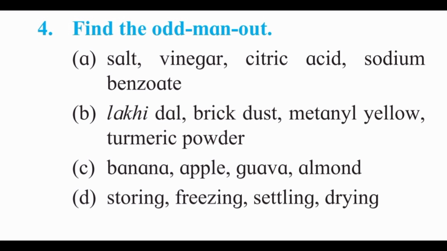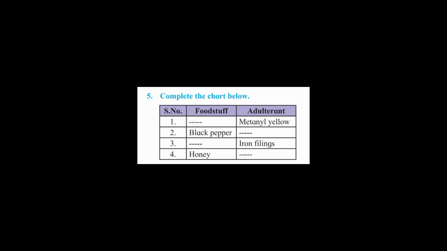C is banana, apple, guava and almond. Banana, apple and guava are fruits and almond is a dry fruit. D is storing, freezing, settling and drying. So storing, freezing and drying are methods of food preservation, and settling is not a process. So settling is the odd word.